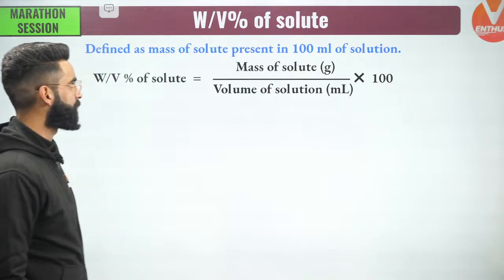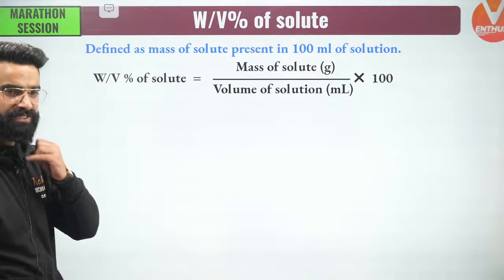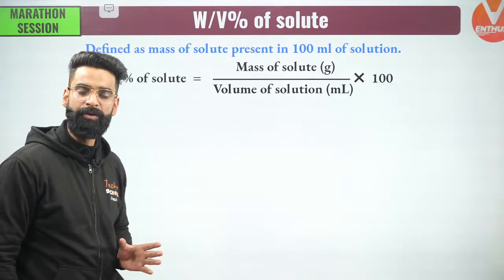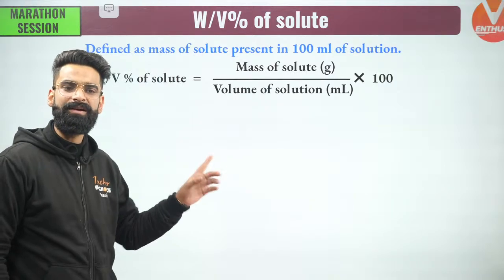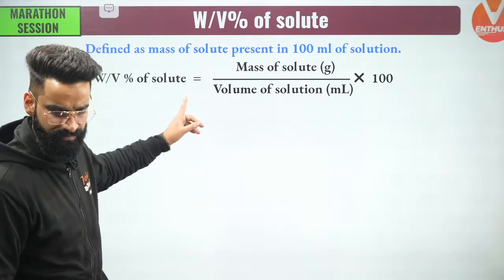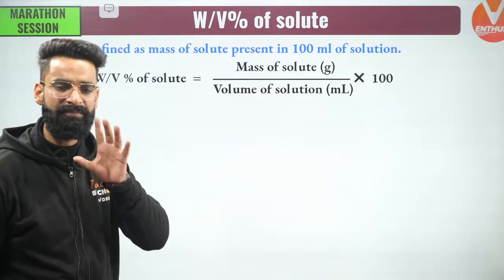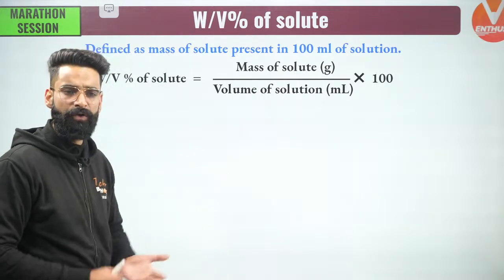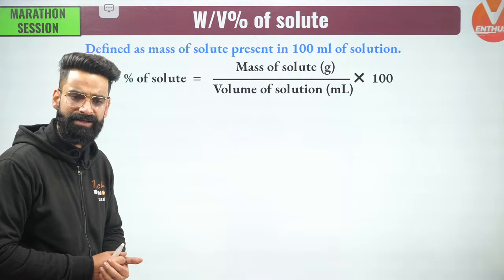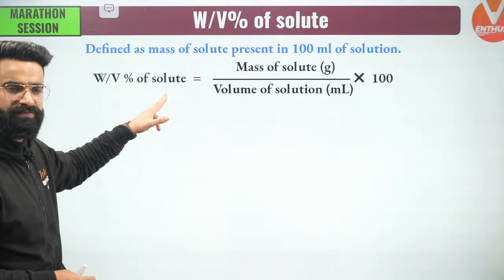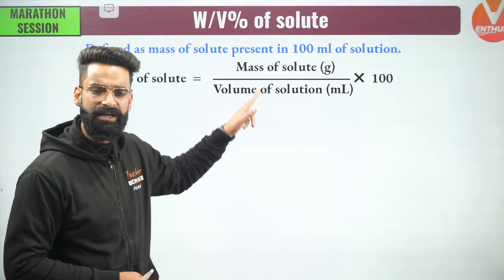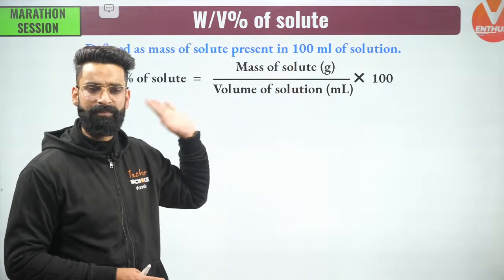There is a second terminology, which we call weight by volume percent. How do we define weight by volume percent? It is simply the mass of the solute present in 100 ml of solution. That's what we call weight by volume percent of solute. Its formula is weight by volume percent of solute equals mass of solute in grams divided by volume of solution in ml multiplied by 100.